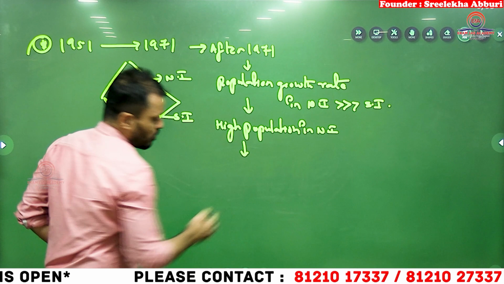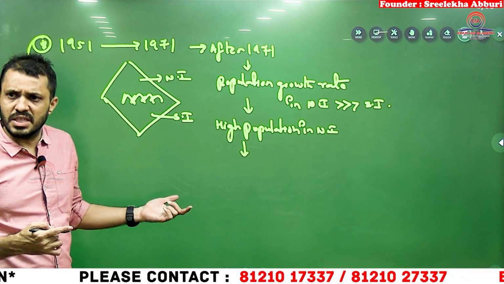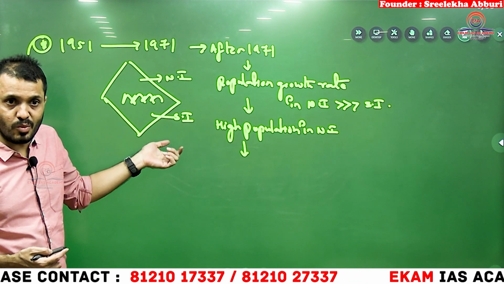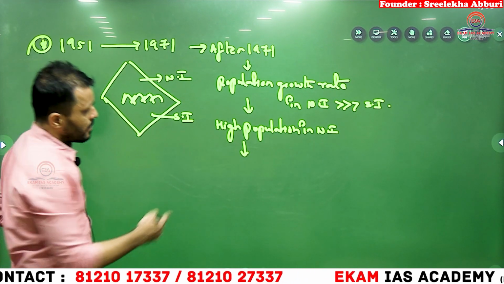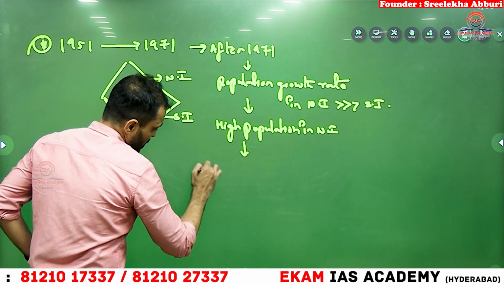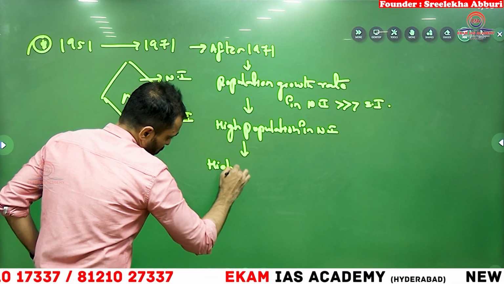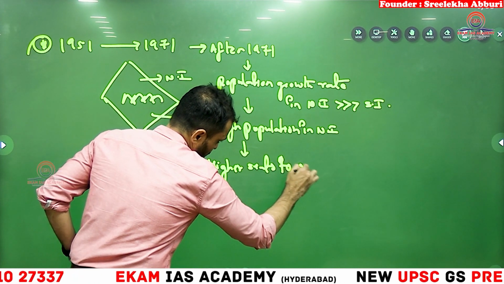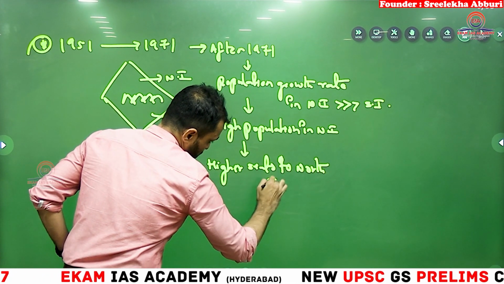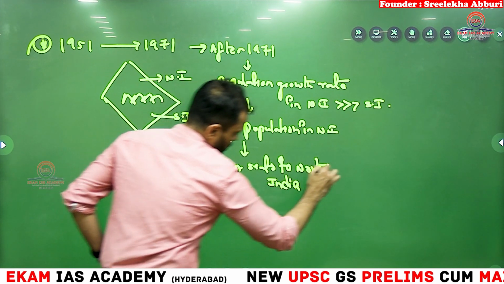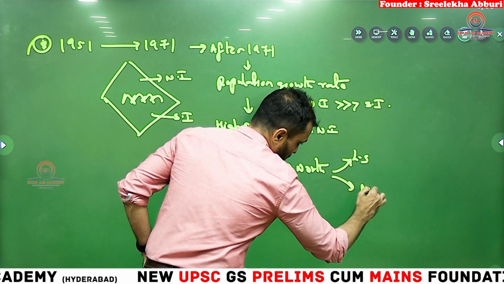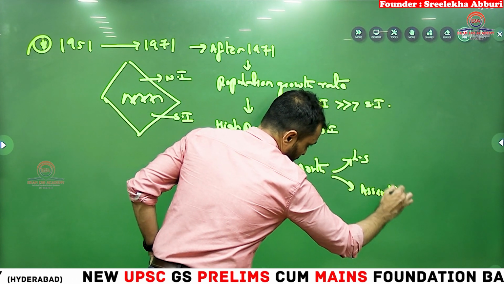So when you have high population, you will get more seats, isn't it? Because the number of seats in Lok Sabha and Assembly is based on population. High population in North India means more seats to North India, in both Lok Sabha and states, they will have a high number of Assembly seats.